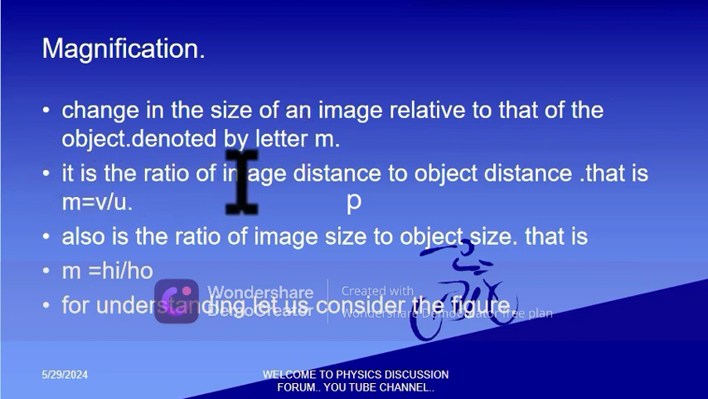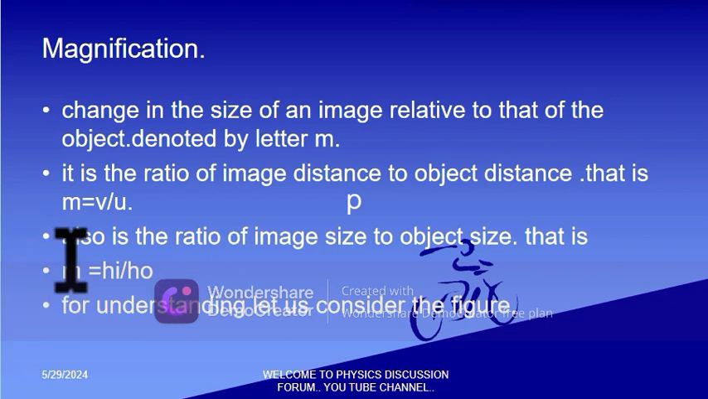Also, it is the ratio of image distance to object distance. The image distance is denoted by the letter V, and the object distance is denoted by the letter U. Here's the formula that we use: M equals V divided by U. Also, we can say that magnification is the ratio of image size to object size. That is, M equals the height of image divided by the height of object.